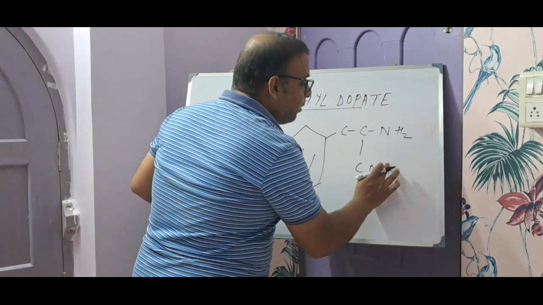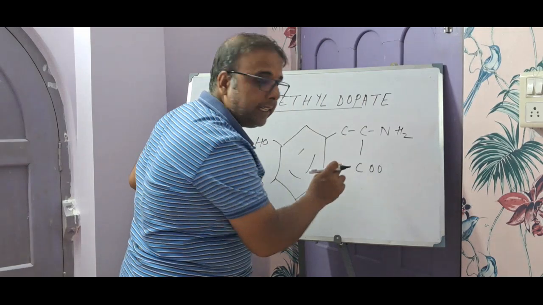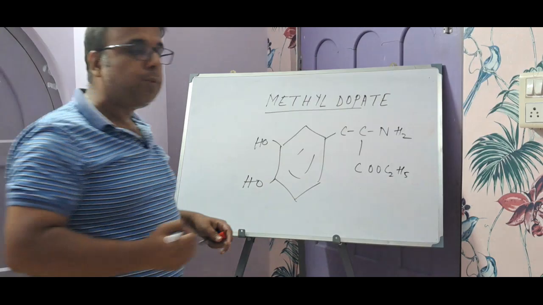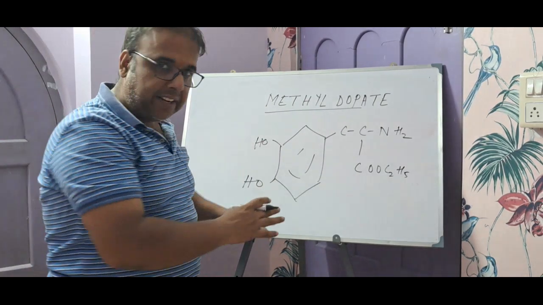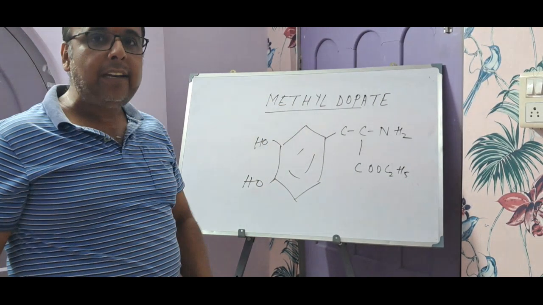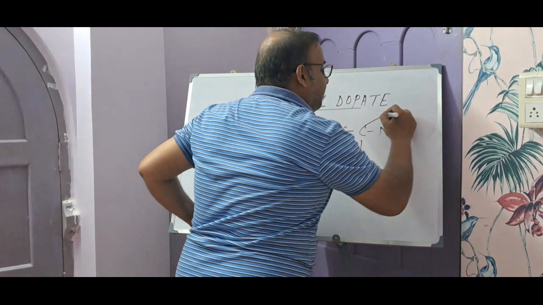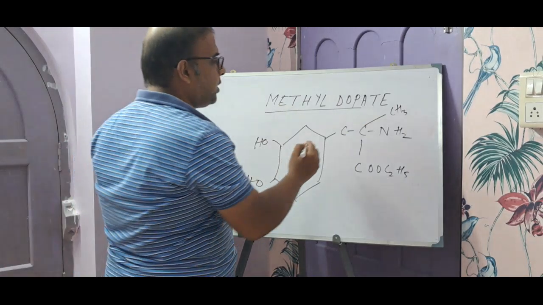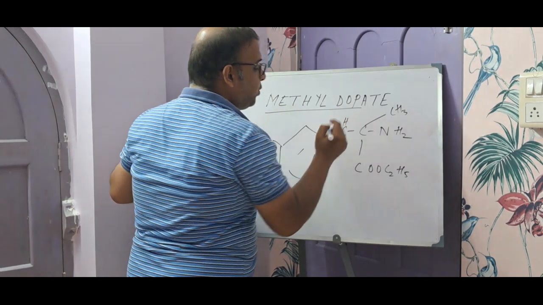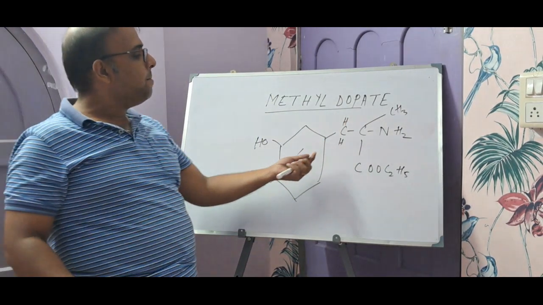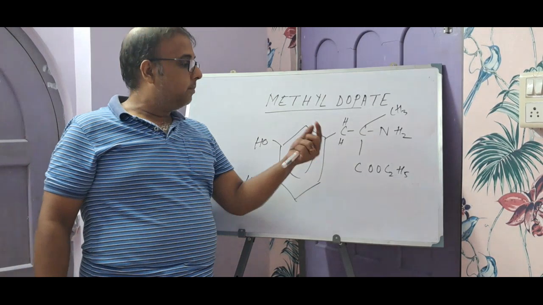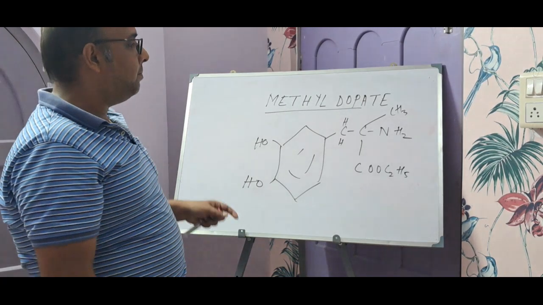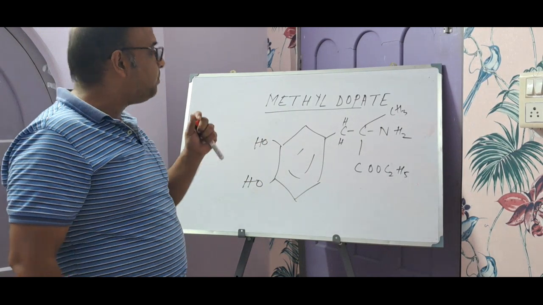So what they did was target this carboxylic group and convert it into COOC2H5. So this is your dopate. Then we have an additional methyl, which has to be placed at the alpha position, the alpha carbon. So we are almost done with the structure of methyldopate. The only thing left is to fill in the hydrogens to satisfy the valency. So this is the structure of methyldopate.